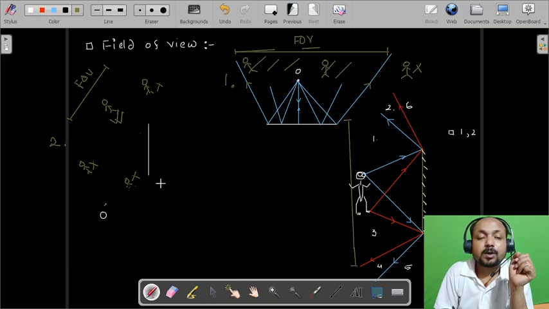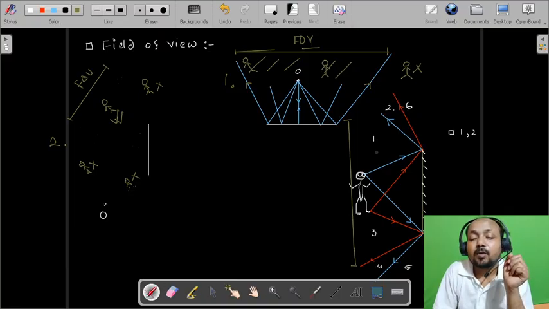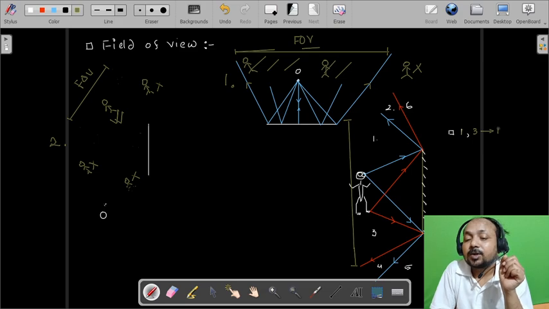Now see, here only 1 and 3 are there which are able to see the full image, okay. So 1 and 3, they will see the full image, okay.